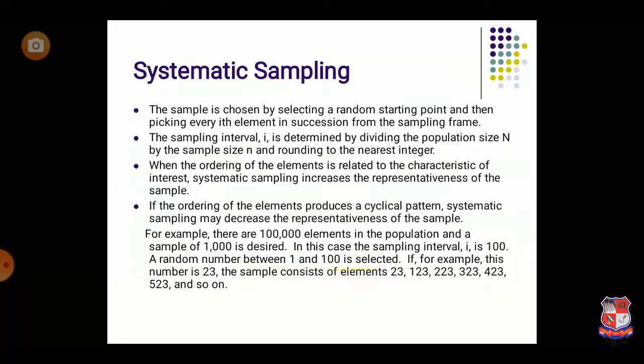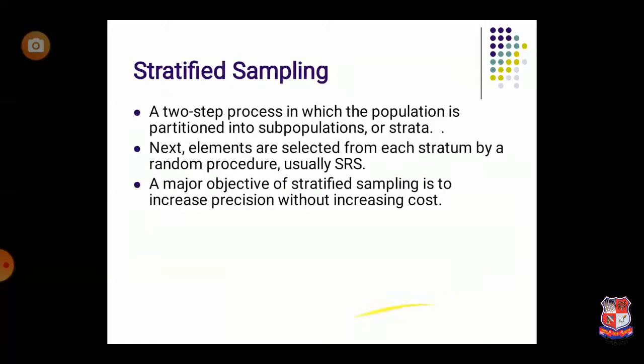The researcher needs to select a random number between 1 and 100. For this example, the researcher has selected 23. After that, at every interval of 100, the researcher will select the sample. So 23 plus 100 is 123, 123 plus 100 is 223. So those whose numbers are 23, 123, 223, and so on, the researcher will select them as the sample. So this is an example of systematic sampling.